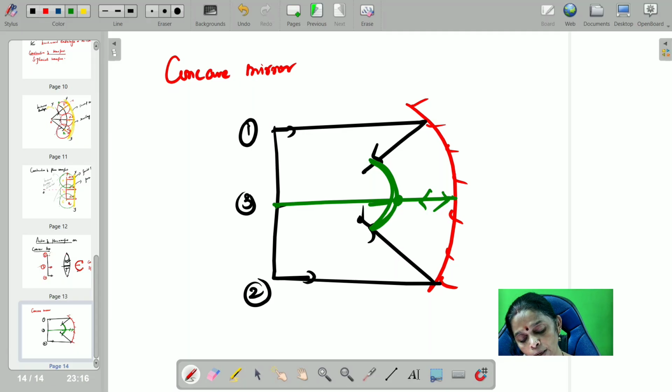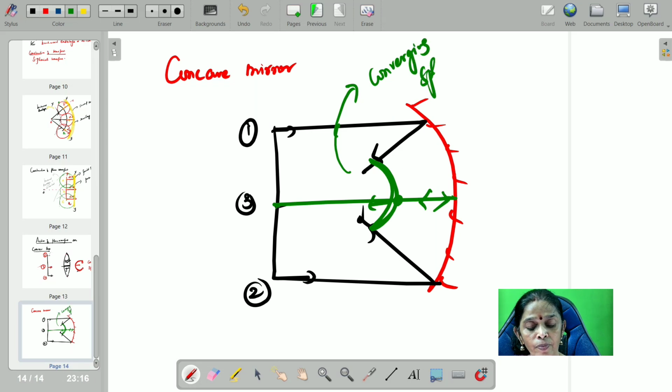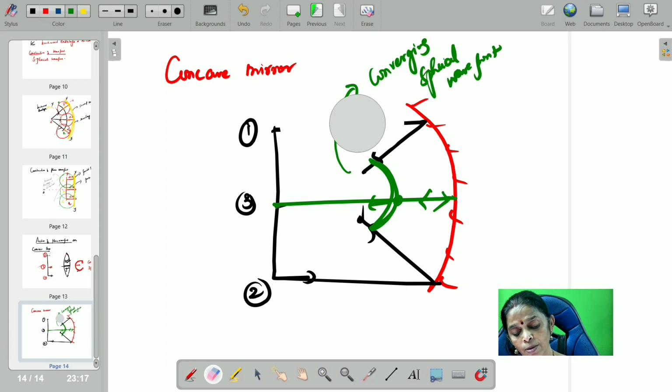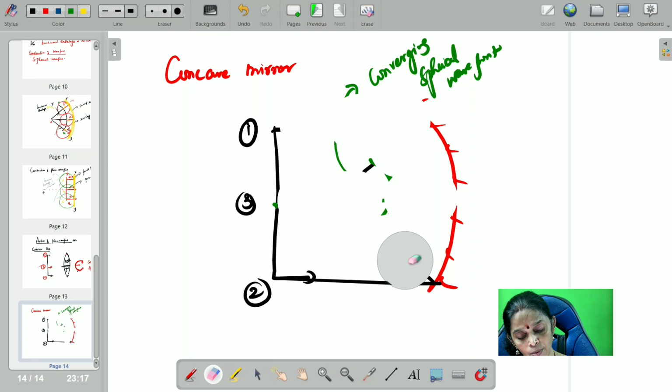When you join all the points, again you will be getting a converging wavefront, a converging spherical wavefront. Since we know that it is a converging spherical wavefront, I don't need to draw all that. So let me take this out, and I will draw only the wavefront.